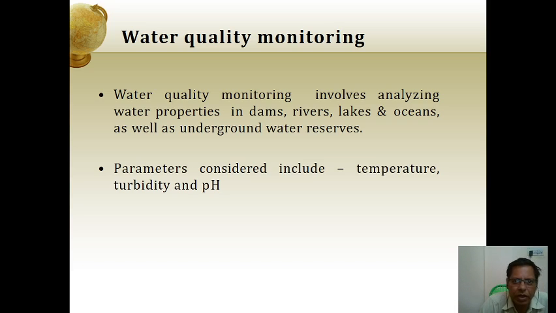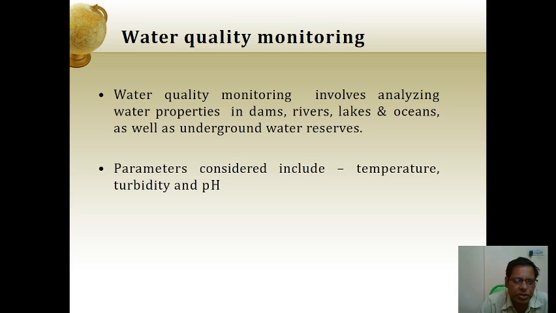Water quality monitoring involves analyzing water properties in dams, rivers, lakes and oceans, as well as underground water reserves. Parameters considered include temperature, turbidity and physical hardness. Water monitoring sensors are used for dams, rivers, lakes and oceans, as well as in home systems.